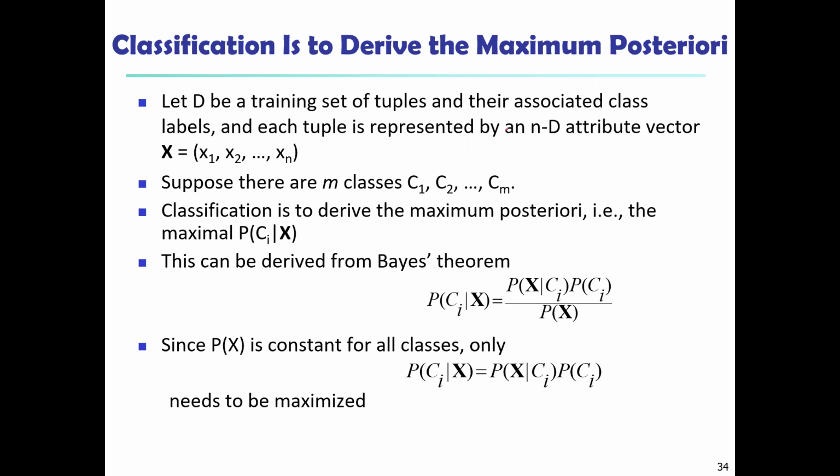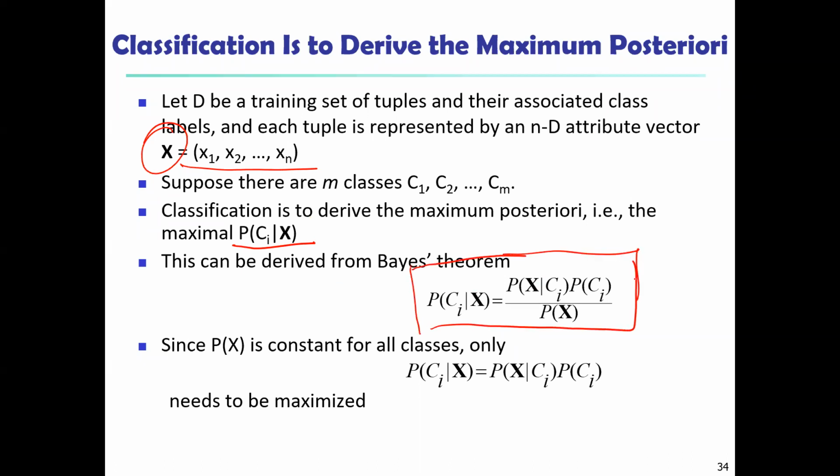Next, let us classify. Classification is to derive the maximum posteriori. Let T be the training set of tuples and their associated class labels, and each tuple is represented by an n-attribute vector. Suppose there are m classes. Classification is to derive the maximum posterior, that is, the maximal P of Ci given X. This can be derived from Bayes' theorem. We can see here.